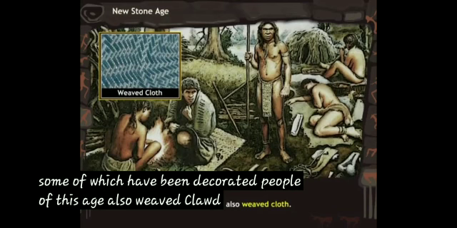People of this age had learned to wear clothes also. With this, I have completed the lesson, children.